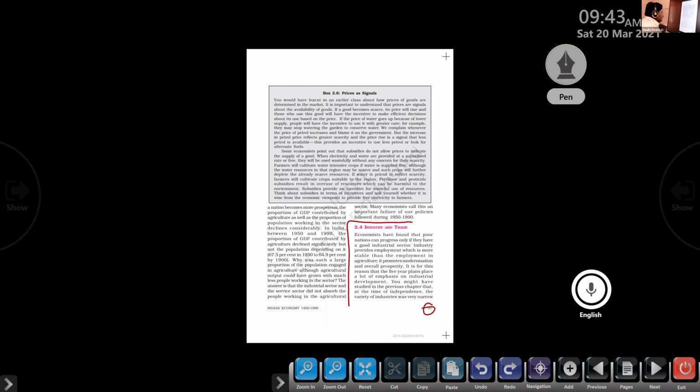So any poor country that wants to achieve development first has to achieve development in the field of industrial production. Industry provides employment which is more stable than the employment in agriculture. We already discussed the situation here. What is that?